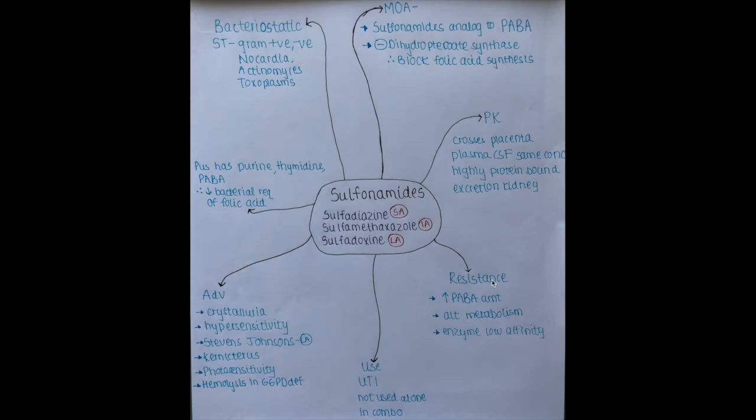Now, how can bacteria develop resistance against sulfonamides? There are three mechanisms. First, they can increase the amount of PABA that is available to the bacteria. If the amount of PABA increases, obviously there will be less chance that the bacteria will take up sulfonamides. Second, they can go for an alternate metabolism where they do not need to synthesize folic acid. And the third is low enzyme affinity, that is, they can make the dihydropteroate synthase enzyme have low affinity towards sulfonamides, so the enzyme will not react when sulfonamides are given.